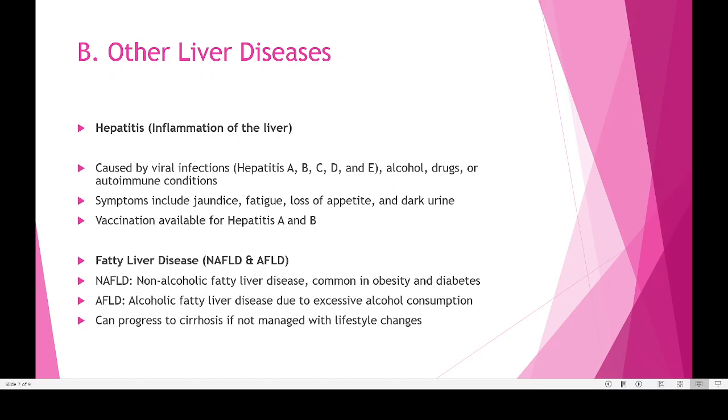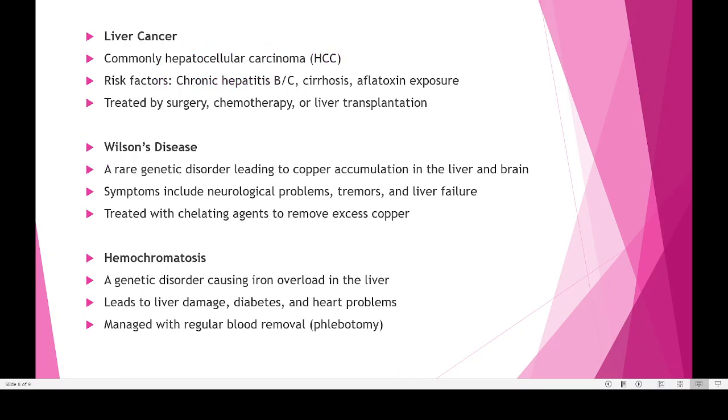Then we go to fatty liver disease, NAFLD. Non-alcoholic fatty liver disease is very common in obesity. So if you are obese and if you are having diabetes, these problems can start. Similarly, alcoholic fatty liver syndrome can also happen in case of alcohol consumption. So all these can progress to cirrhosis. First it is hepatitis, simple liver inflammation. Hepatitis can progress and later become cirrhosis.